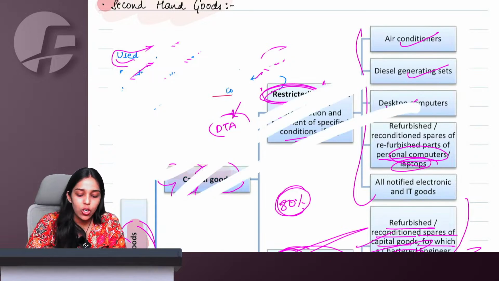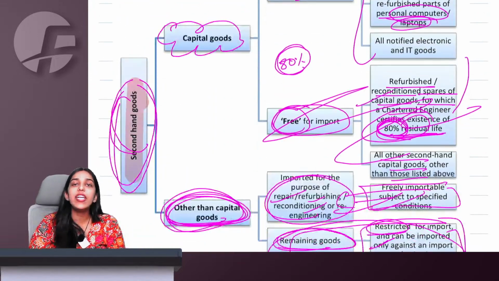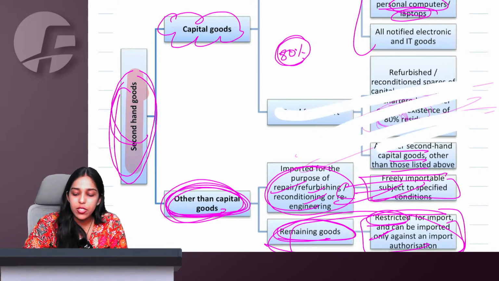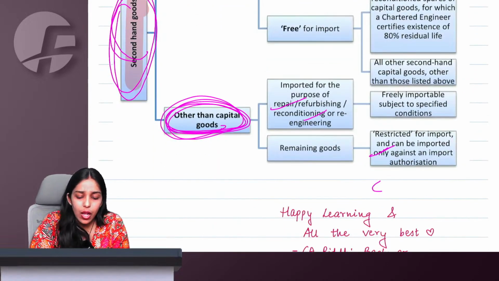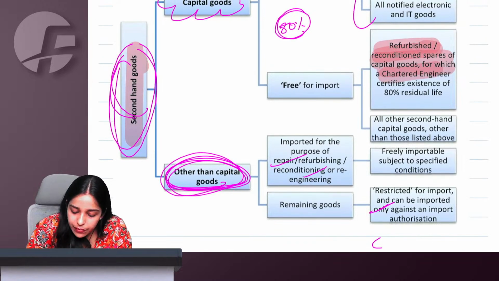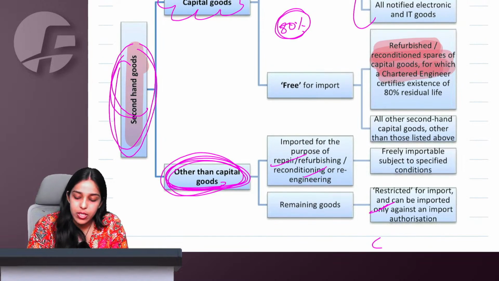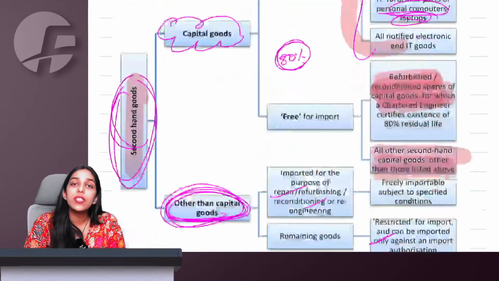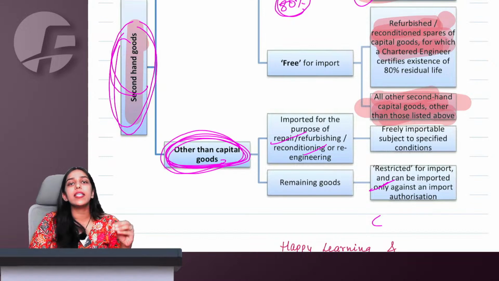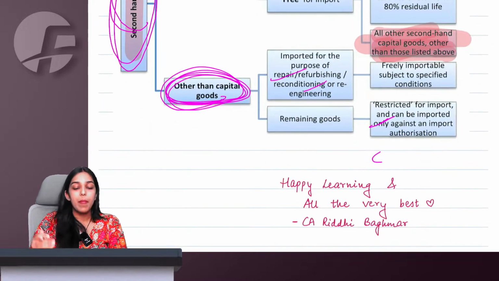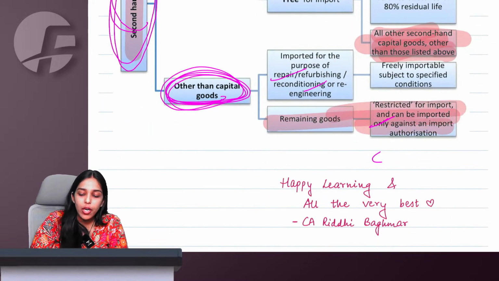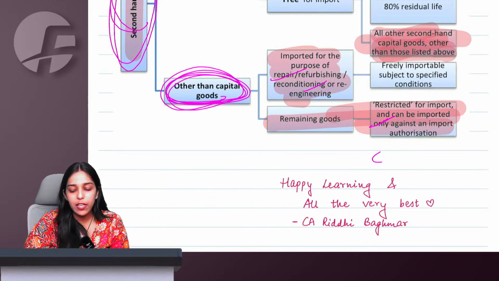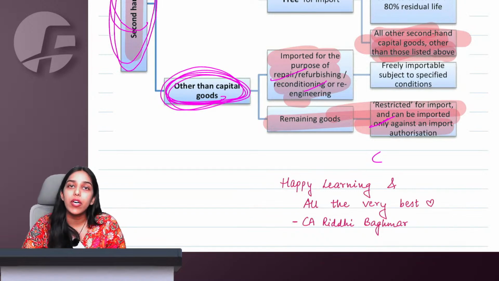Other than that, any normal capital goods second hand, you are free to import if an engineer gives you a certificate saying that 80% residual life is still there. For these refurbished or reconditioned spares of capital goods, normally all the others other than these capital goods that are listed here, your second hand capital goods are free to import. But other than capital goods are not free to import, they are restricted. What is free to import is only what you are importing for the purpose of repair or refurbishing.